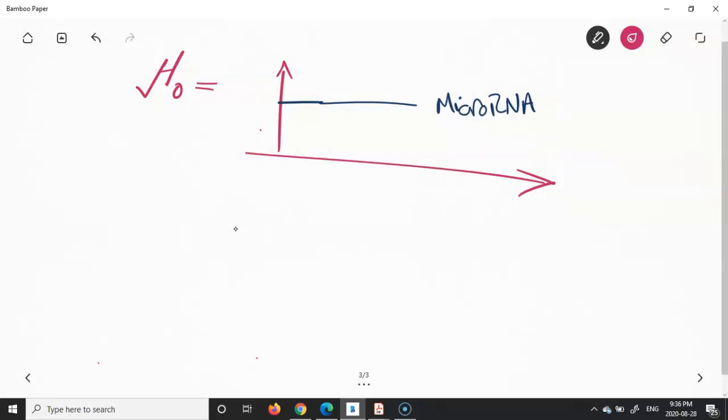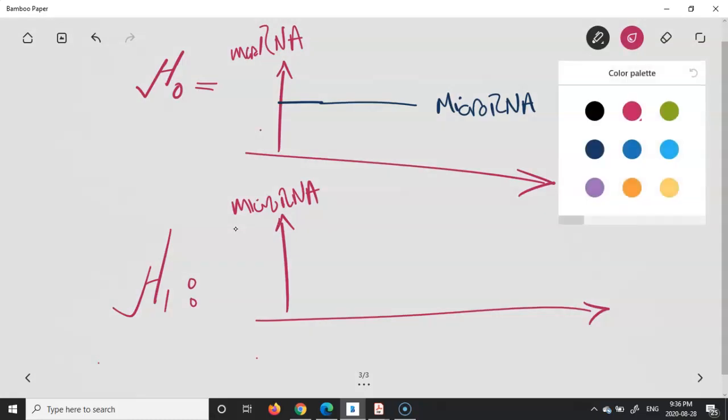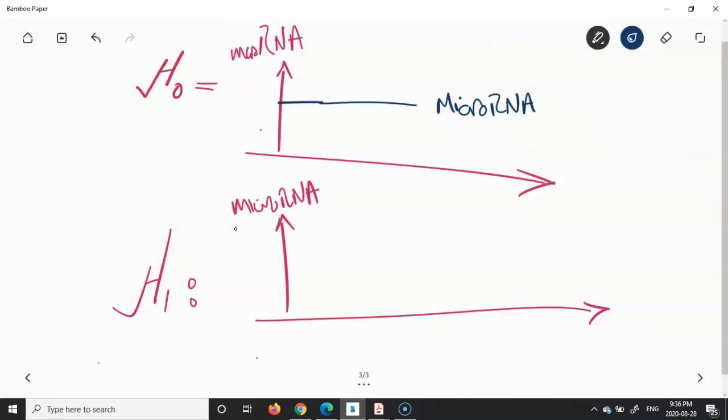However, we can also think of another thing as an alternative hypothesis, where we say that, unlike the null hypothesis, the level of the microRNA is going to change if there is a cancer. We can represent the existence of cancer as, for example, an intercept with either a positive slope or a negative slope.